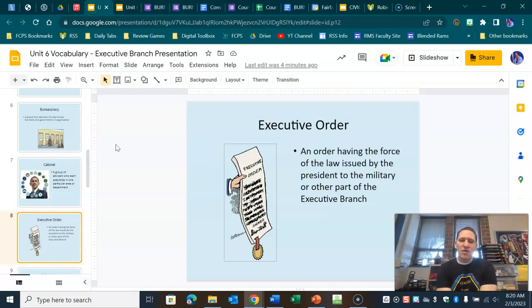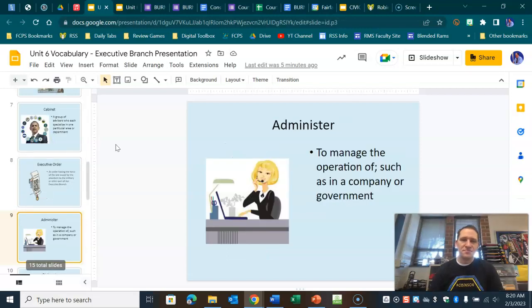An executive order is something that the president can issue. It's kind of a law that is passed, kind of a temporary law. If Congress won't act on something, the president can issue this order, and it directs parts of the executive branch or the military to act right now as opposed to waiting for Congress to act.